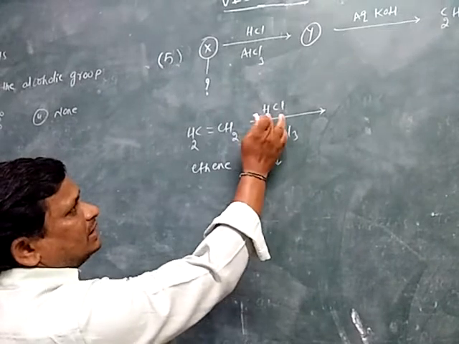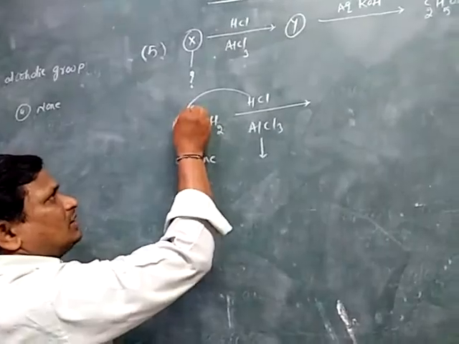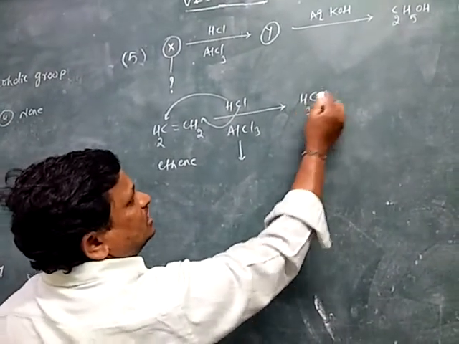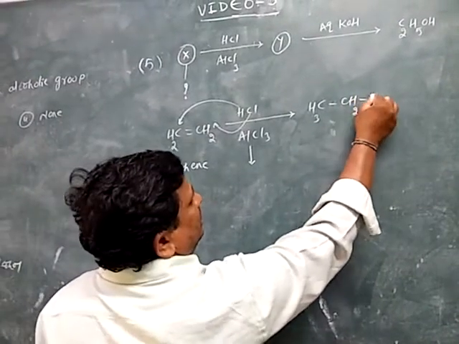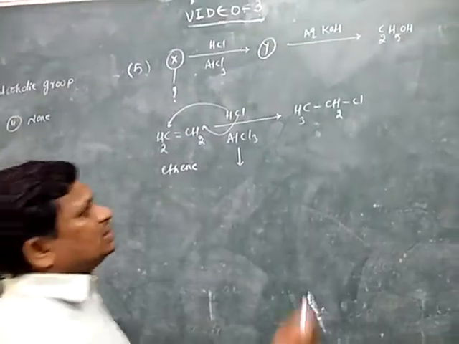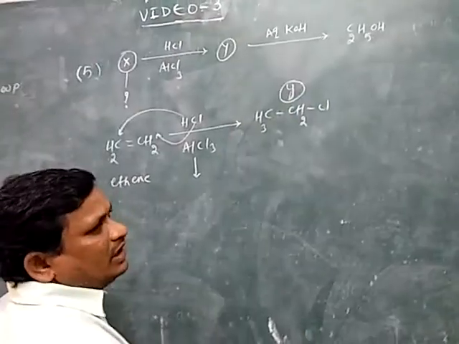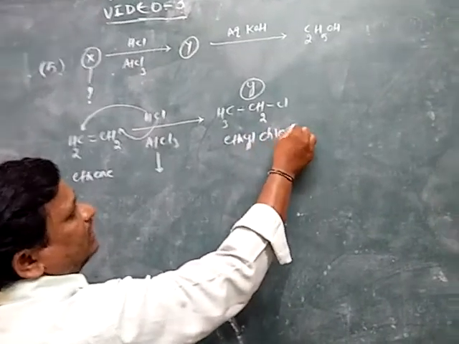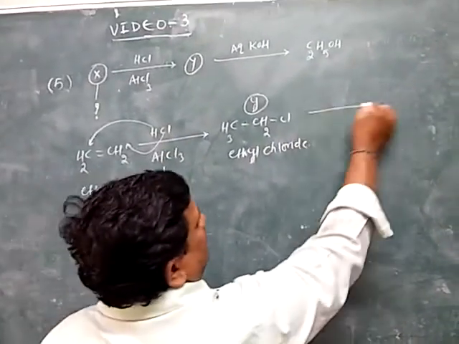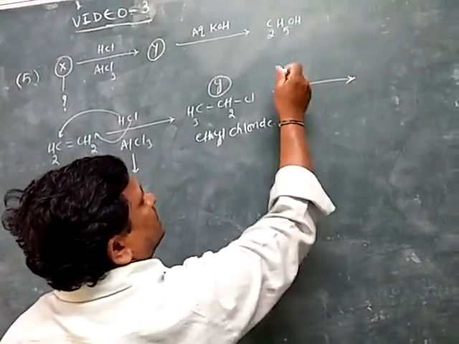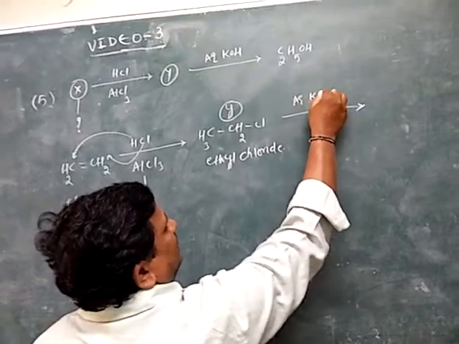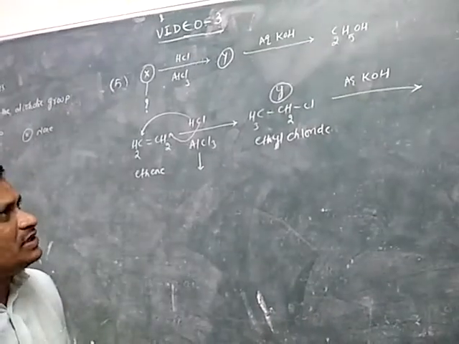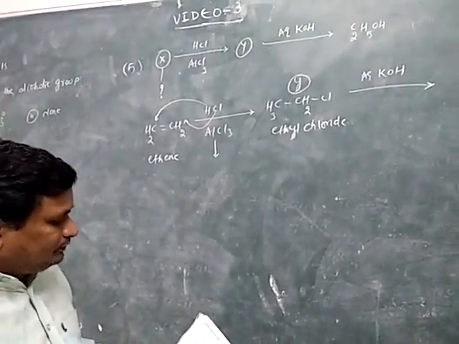It is the Lewis acid. In HCl, H combines with one carbon, chlorine combines with another carbon. So then it gives CH3CH2Cl. It is Y. The compound Y is ethyl chloride. Then ethyl chloride is involved in a chemical reaction in the presence of aqueous KOH. Aqueous KOH means addition of water.